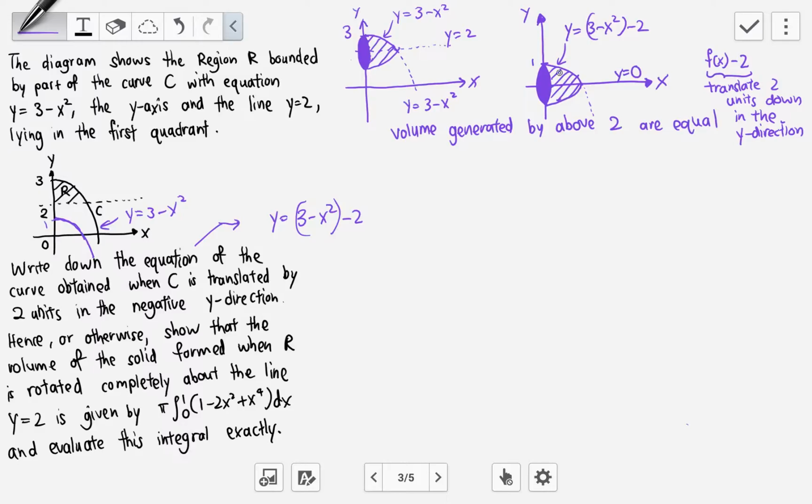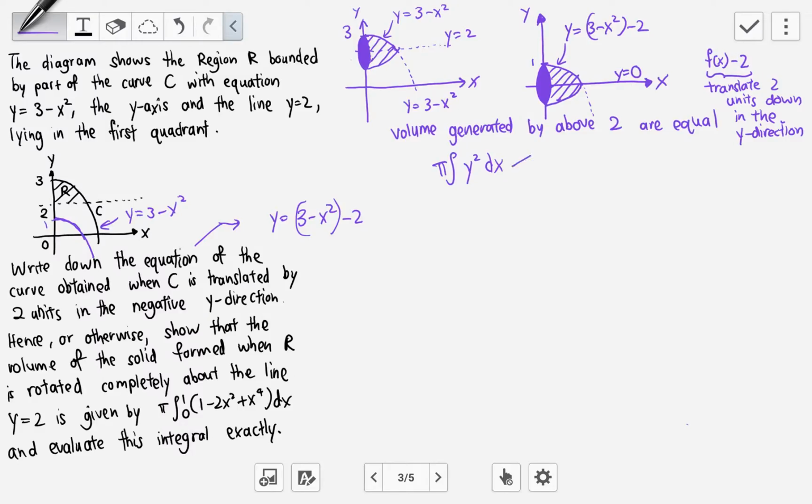So if I'm able to integrate this and solve the volume for this, it is equivalent to finding the volume for this. So when we integrate to find volume, when we use this formula, pi integrate y squared dx, we are finding the volume when this curve, this y curve, is rotated about the x-axis.